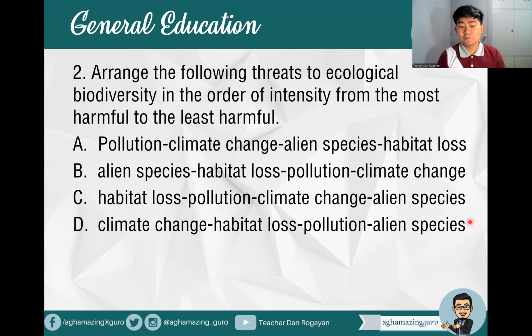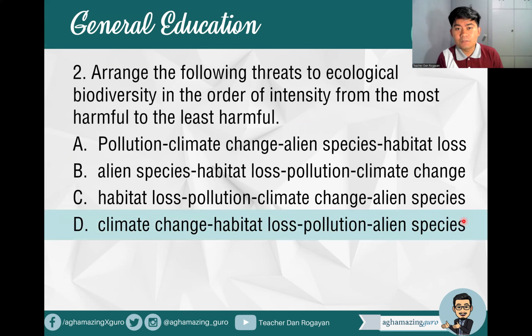Pag inulit po ito in the board exam, the answer is, that's correct, climate change, habitat loss, pollution, and alien species. When we talk about alien species, these are actually the invasive species, yung mga hindi native sa isang area. Pag na-introduce sila in that particular area, dadami sila, and then they might disrupt the natural ecosystem in that particular area.